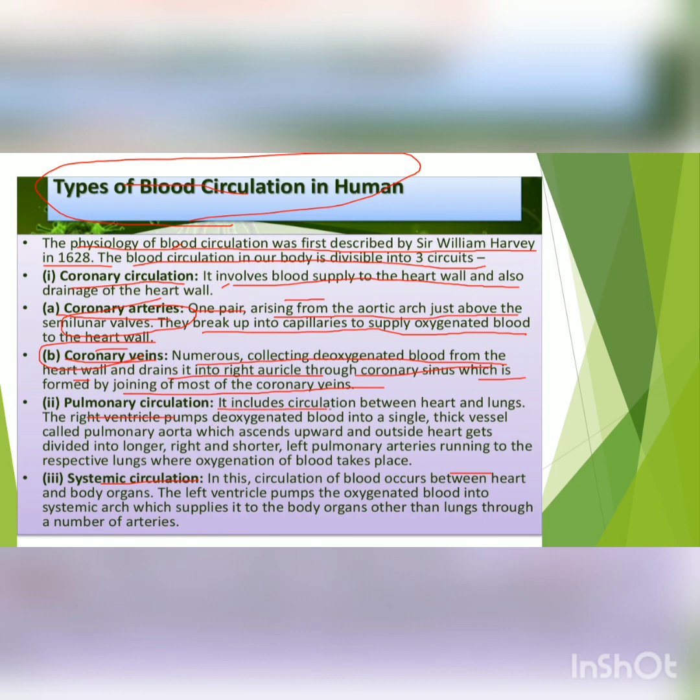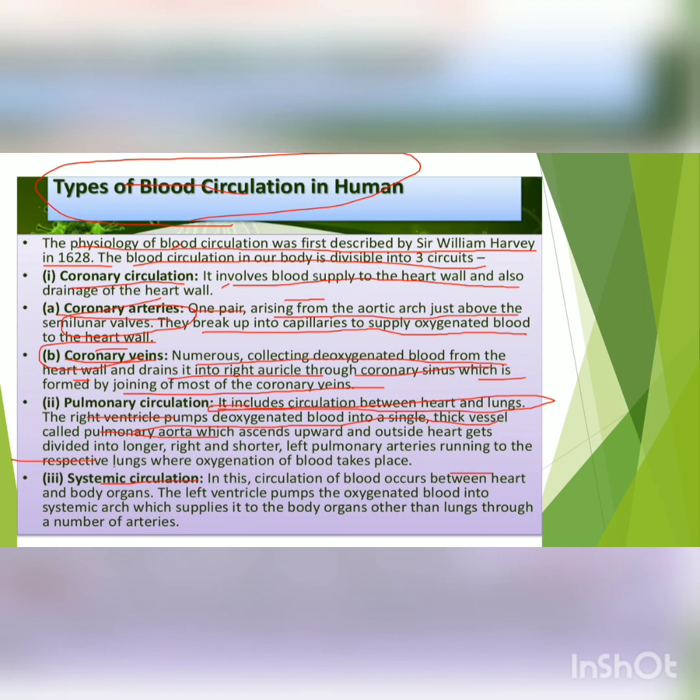Now pulmonary circulation and systemic circulation. In pulmonary circulation, the circulation takes place in between the heart and lungs. Just now I showed you that from the heart blood goes to the lungs for oxygenation. So right ventricle से blood pump होता है कौन सा? Deoxygenated blood to the lungs with the help of pulmonary arteries.